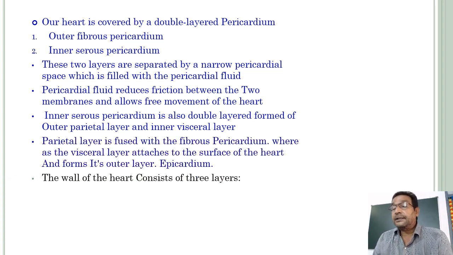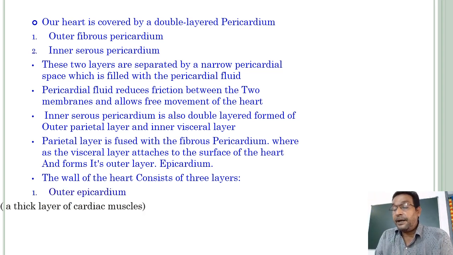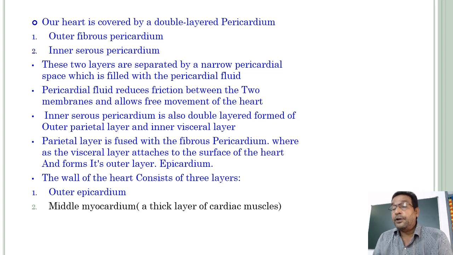The wall of the heart consists of three layers. The outer epicardium, how it forms, I just told you. The middle myocardium, a thick layer of cardiac muscle. In 9th class and first year intermediate, you already gained some knowledge about cardiac muscles and their unique characteristic features.